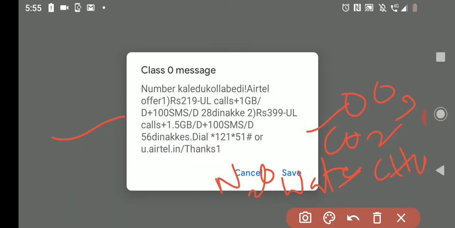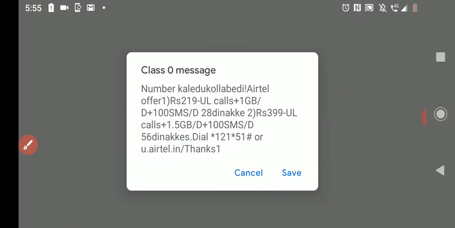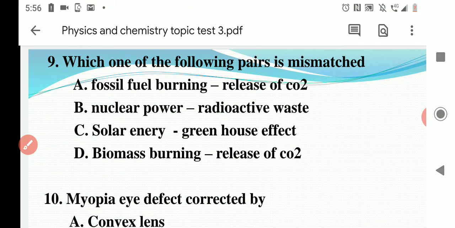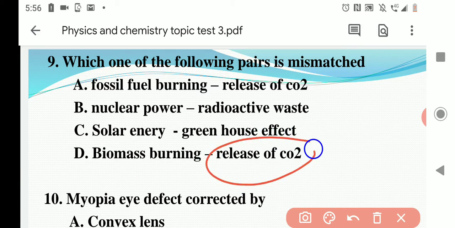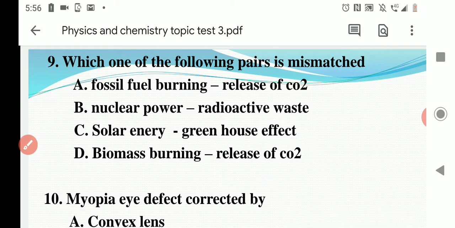Option D, biomass burning, or biogas, release of CO2 takes place. It is right. For the ninth question, option C is the right answer.